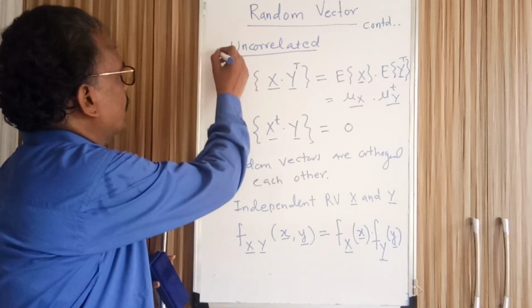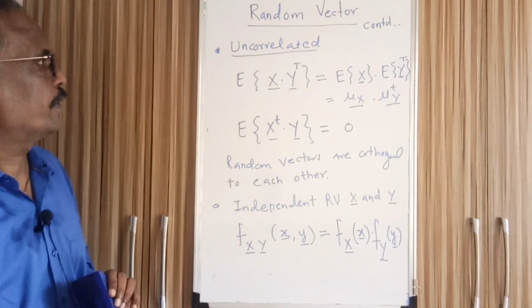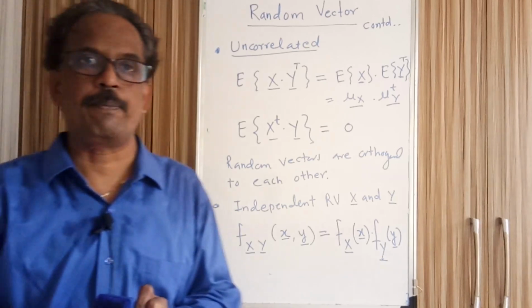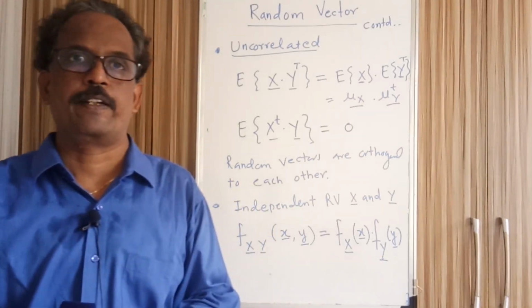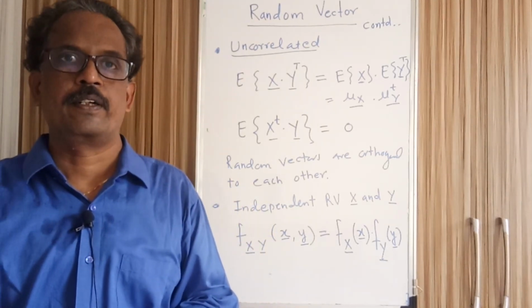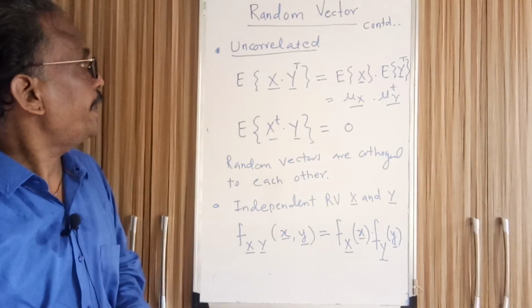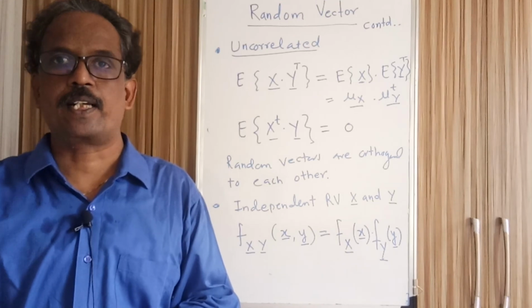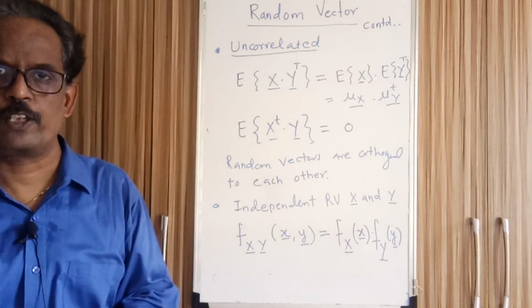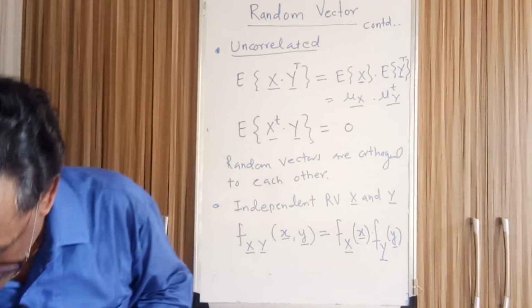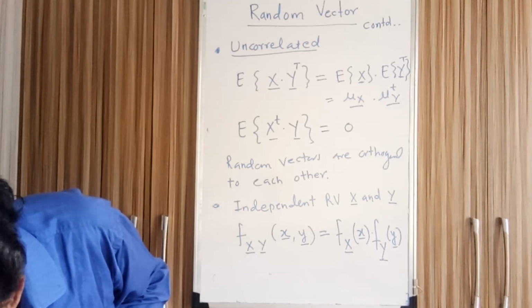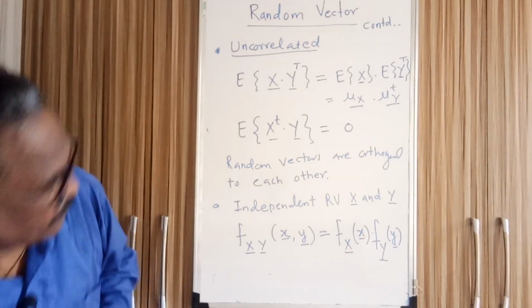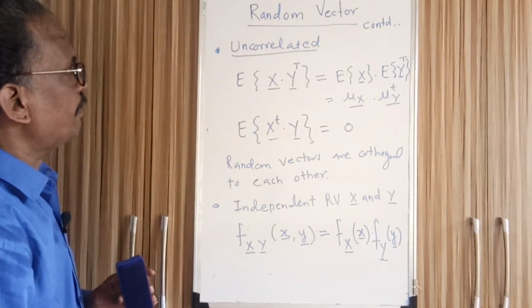When they are uncorrelated, the expectation splits. Expectation of x y transpose can be written as expectation of x into expectation of y transpose. So this was about your definition of random vectors.